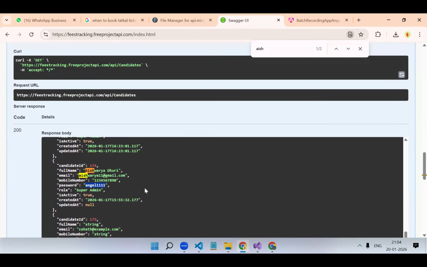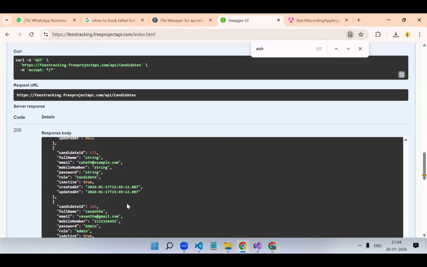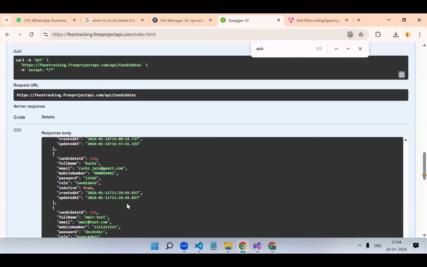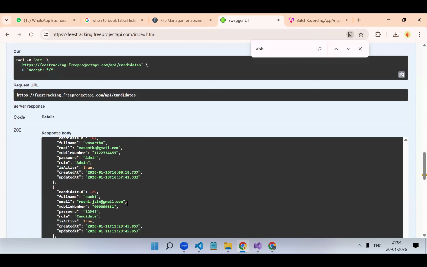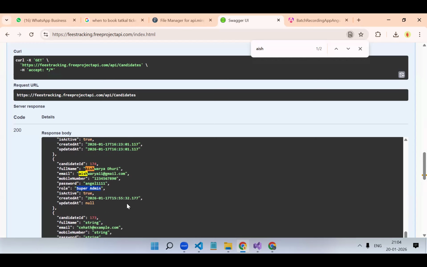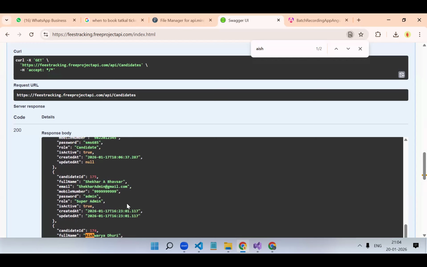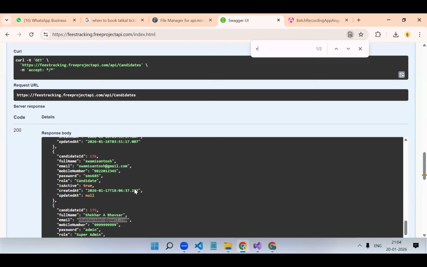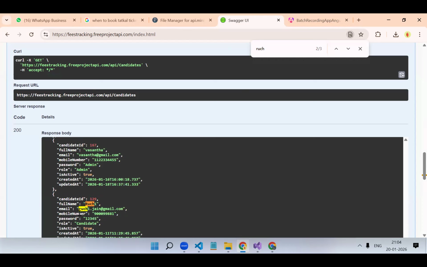How come Aishwarya was super admin? Aishwarya, were you super admin or candidate? Who was the candidate that day we tried everything? We created some proper record, no? Anyone remember what was the candidate login we had to use? Ruchi Jain. Ruchi? Okay, let's try with Ruchi now.